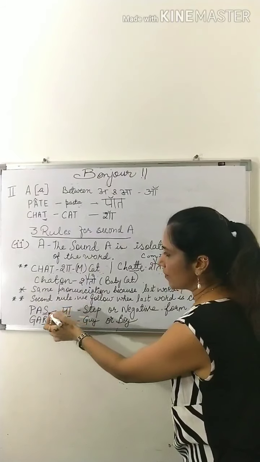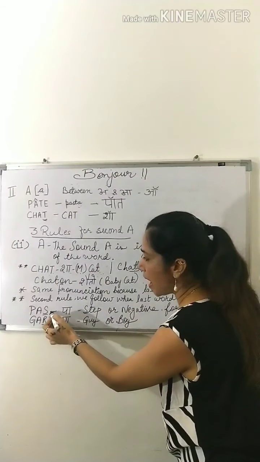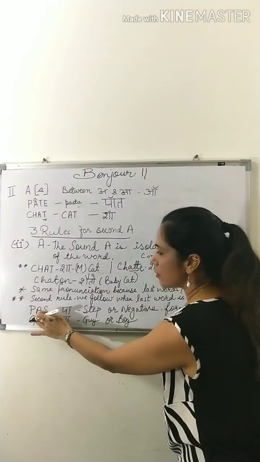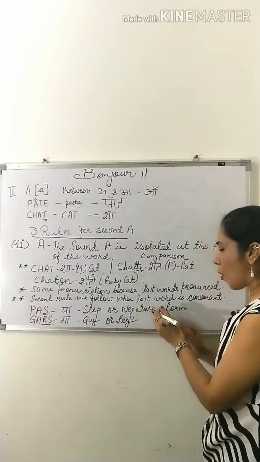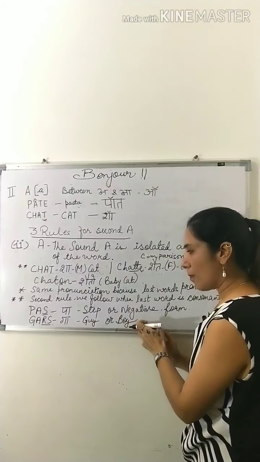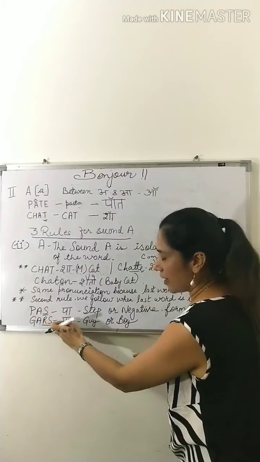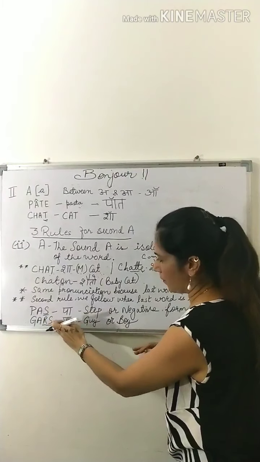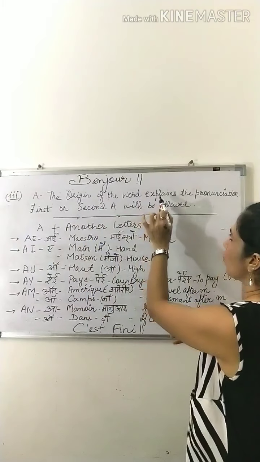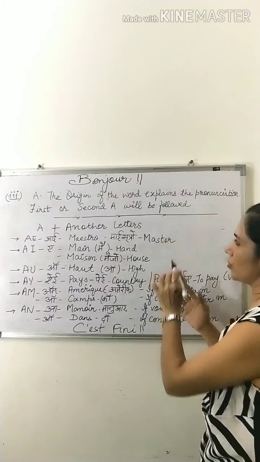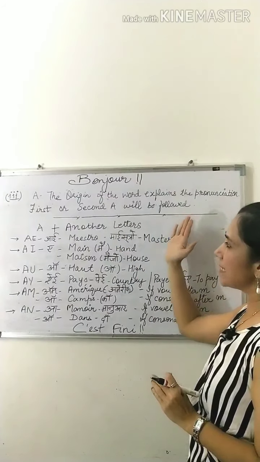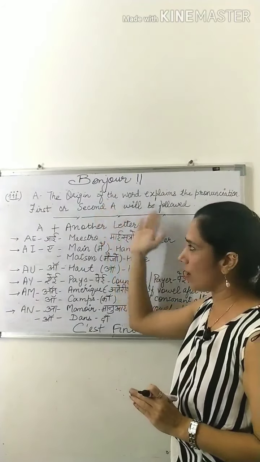Another word under this category is spa. Here S is a consonant, we won't read this. So this is pa. Pa means step or negative form. Ga. Ga means guy or boy. Again R and S are the consonants, so we won't read them. Now the third rule says the origin of the word explains the pronunciation. Whether first or second A will be followed, entirely depends on the origin of the word.